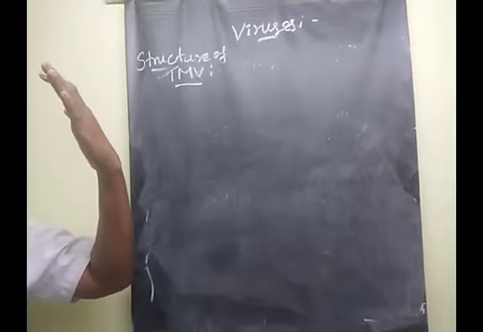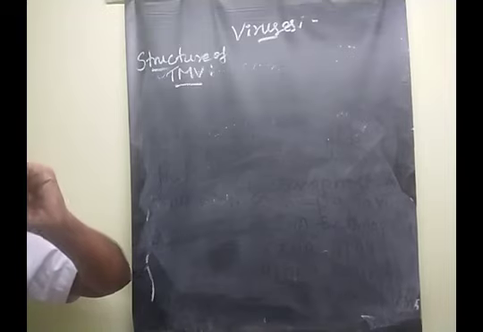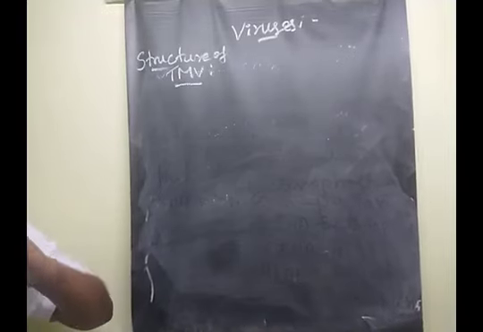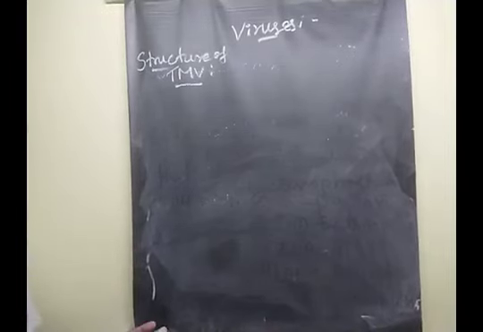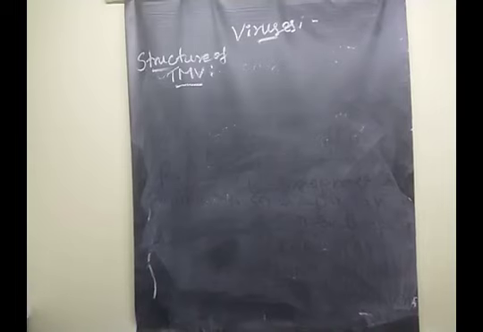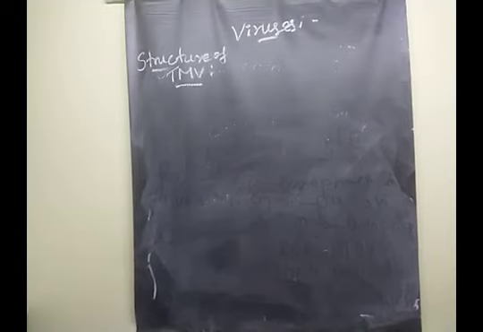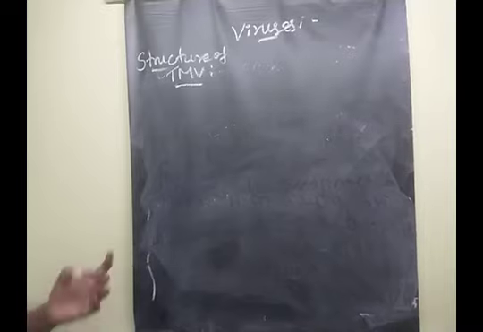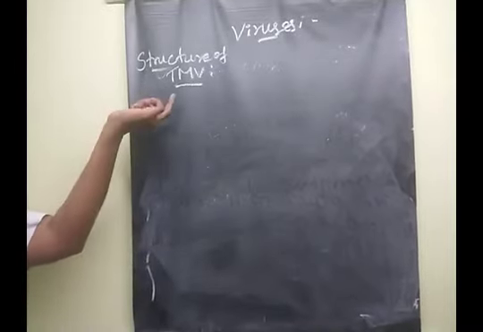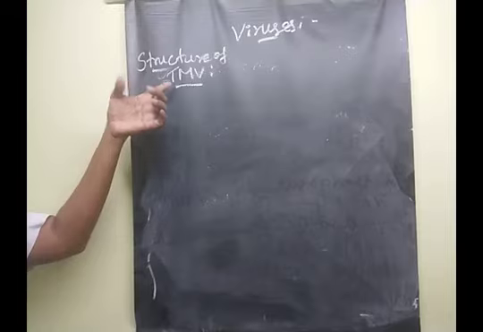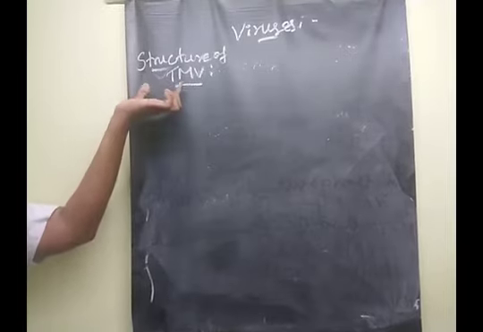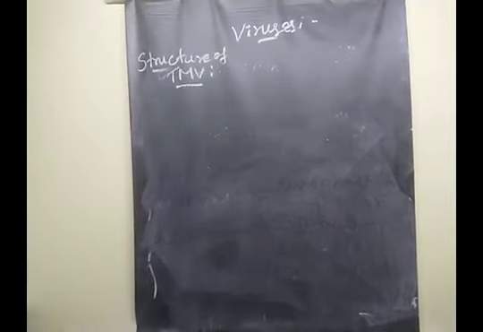Correct. The plant growth is also stunted and the yield is greatly reduced. Understood, children? The yield is reduced and the plant growth is stunted. So these are the symptoms and responses of the infected tobacco plant. Understood, children?